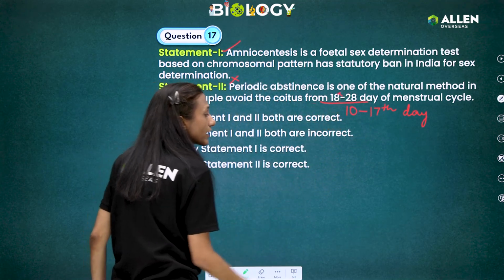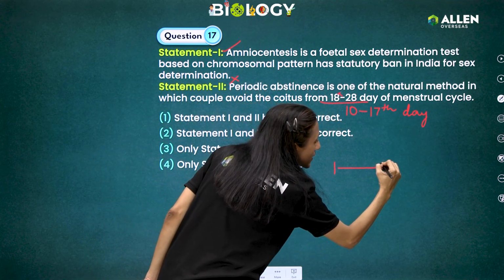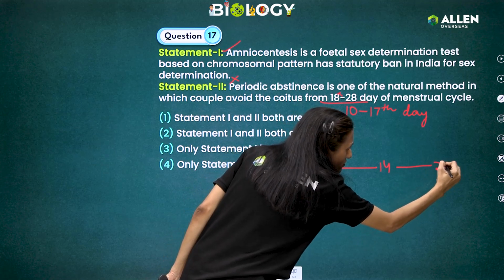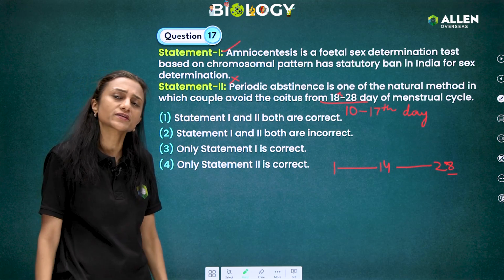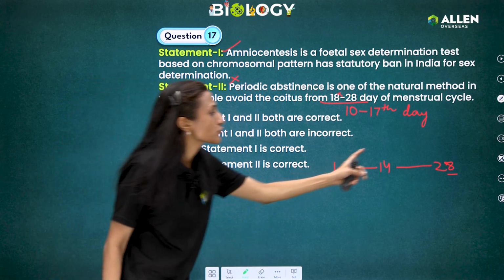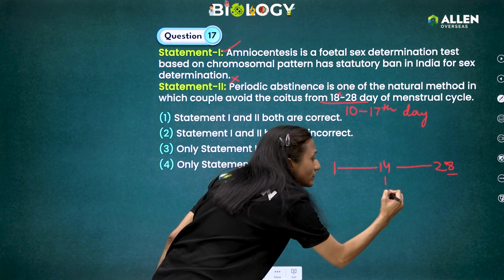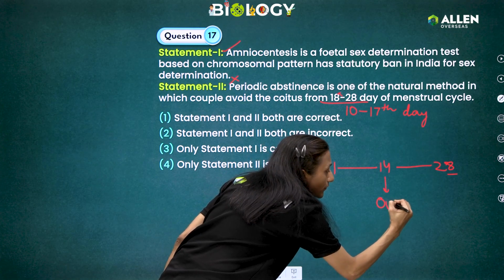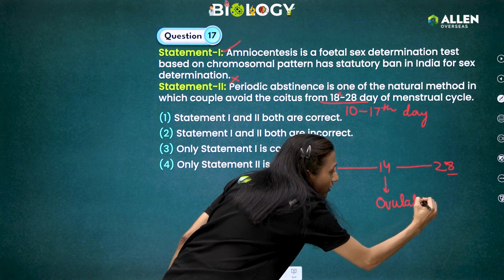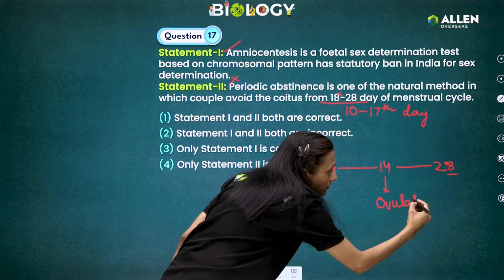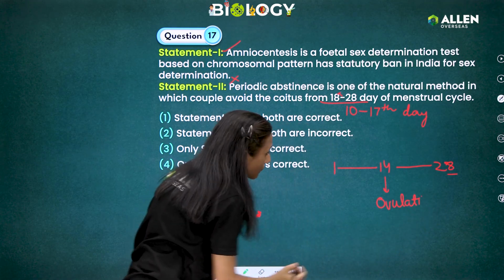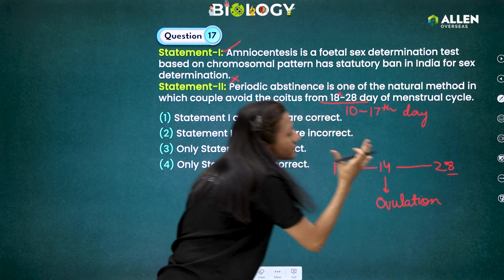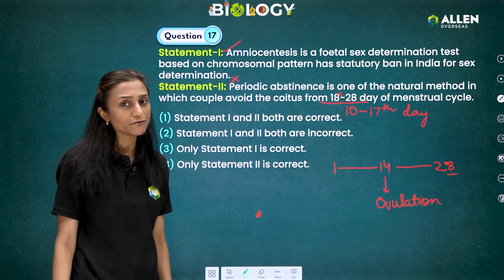So this is incorrect. If we say the menstrual cycle is of 28 days, because it is variable, NCERT has considered a 28-day menstrual cycle. Then the 14th day is the day of ovulation, that means the secondary oocyte is there inside the fallopian tube.